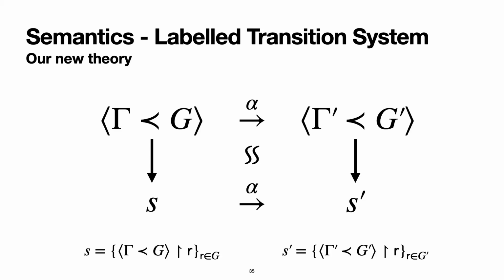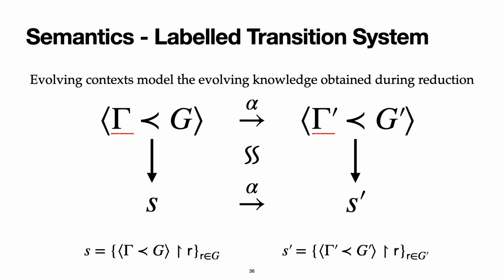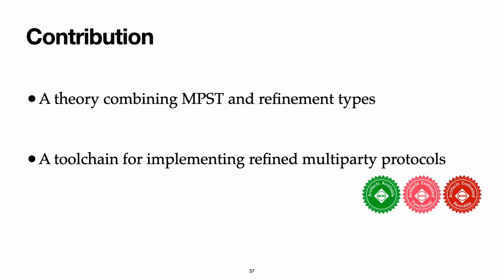We also proved the trace equivalence theorem for the new theory of refined multi-party session types. We include the typing context in the labeled transition system to model the evolving knowledge as the protocol progresses. For details of the syntax and semantics of the global and local types, please have a look at our paper.